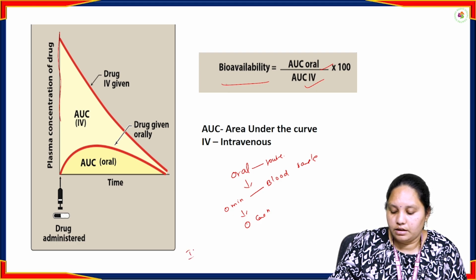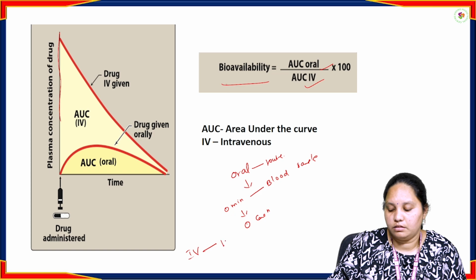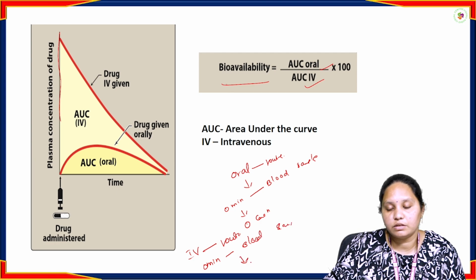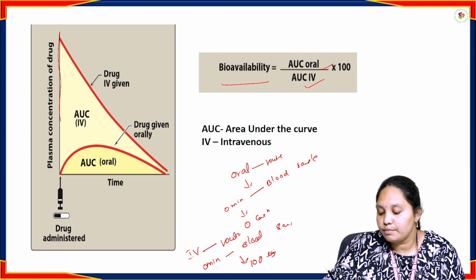Let's say if we take the drug through the IV route. At 0 minutes, if we take the blood sample and check the concentration, how much will the concentration be? Sorry, 100% of the drug. We can see 100% of the drug in the blood.